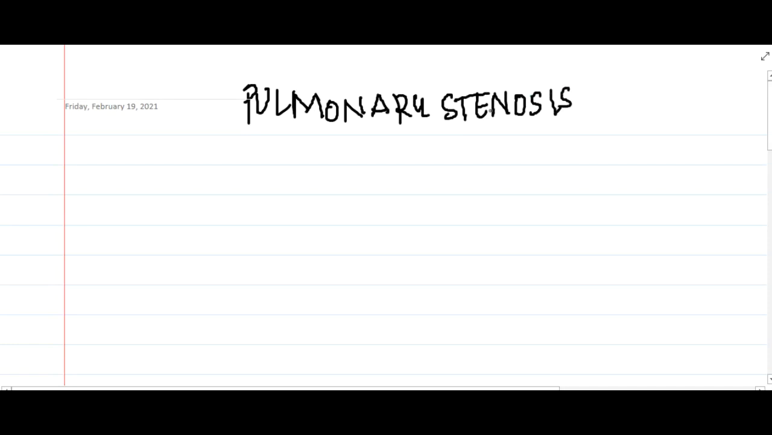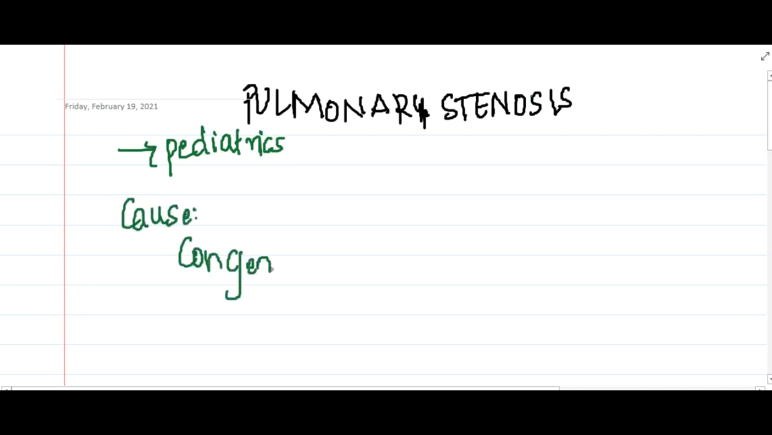Hello friends, let us now learn some important points about pulmonary stenosis. Pulmonary stenosis most commonly occurs in the pediatric age group. You won't see pulmonary stenosis commonly in adults; we see it in the pediatric age group. If you look at the causes, first we have congenital causes of pulmonary stenosis.